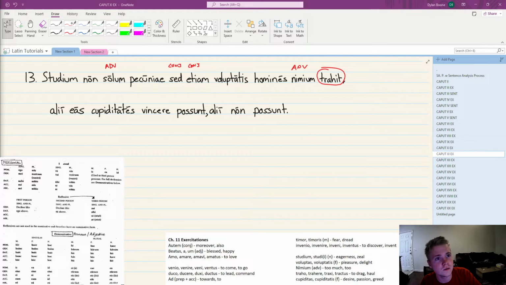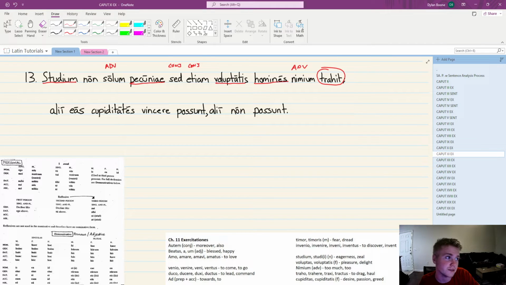So, what are the nouns and pronouns in this half of the sentence? Well, studium is one, pecuniae is one, voluptatis is one, homines is one. Okay, so now we go to our verb trahit. It comes from traho, trahere, so we've dropped an re, but we're actually over here in the third conjugation.